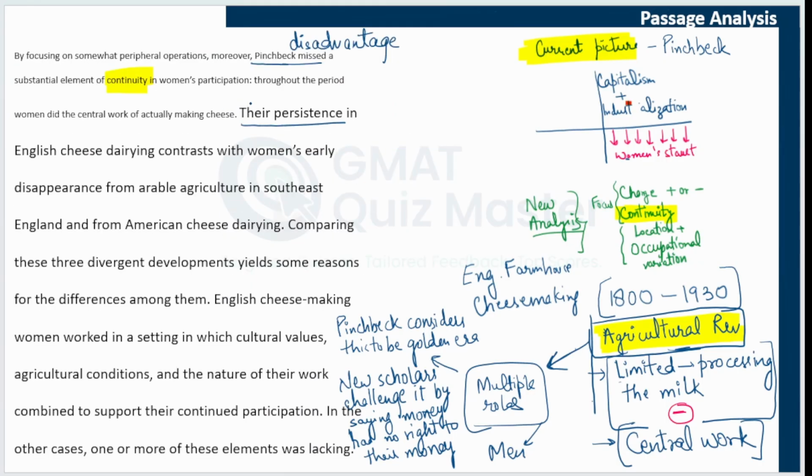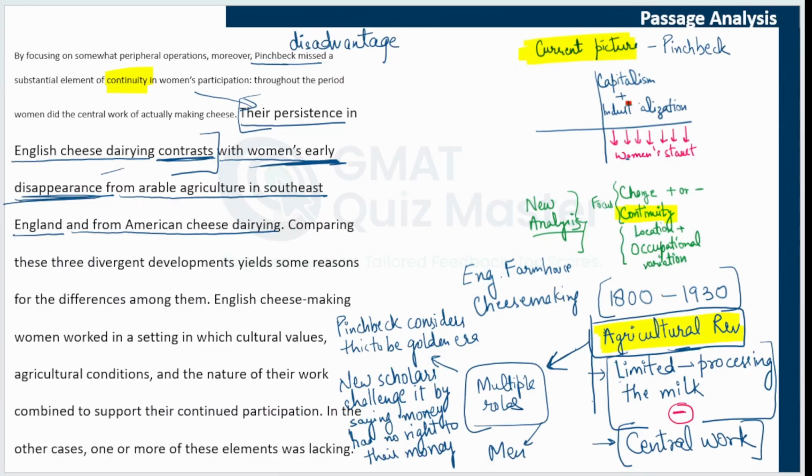Their persistence in English cheese making, their continuity in English cheese dairying, contrasts with women's early disappearance from arable agriculture in southeast England and from American cheese dairying. So what is being compared? The continuity of English women in English cheese making is being compared with early disappearance.